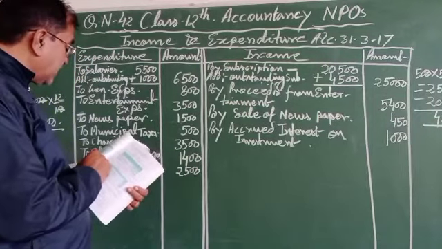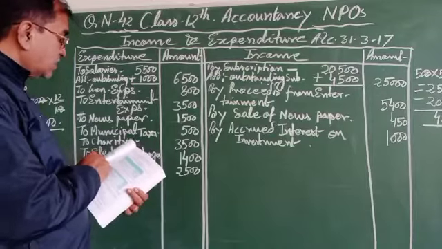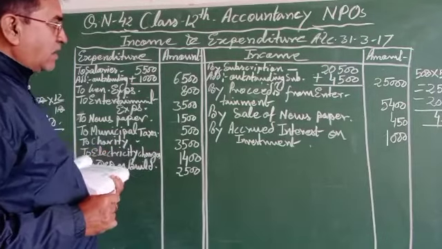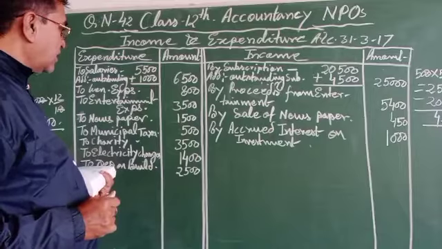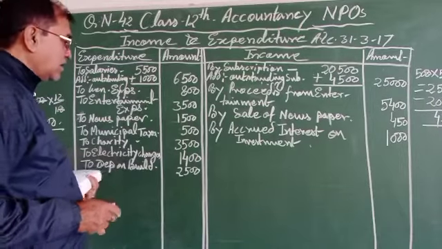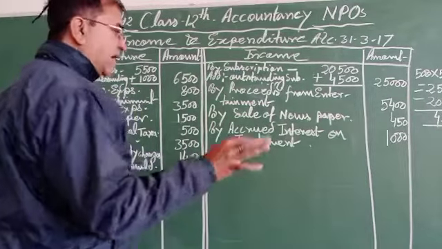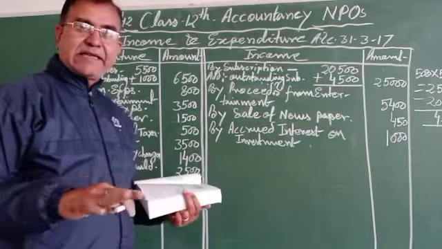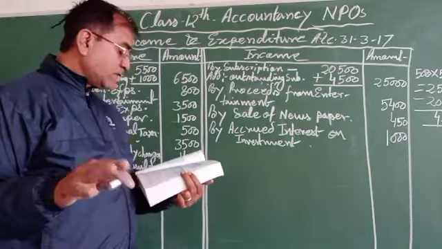The surplus will be now total by, and we are going to treat the donation that is given as revenue receipt.